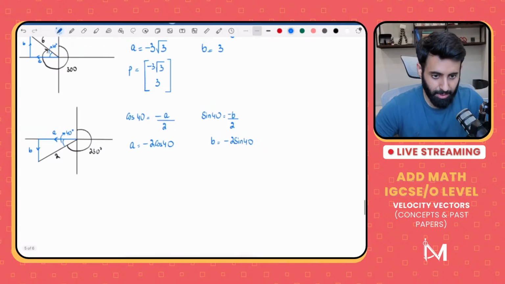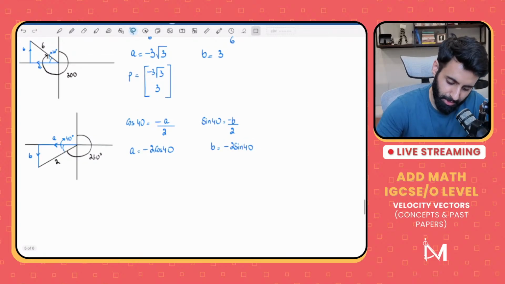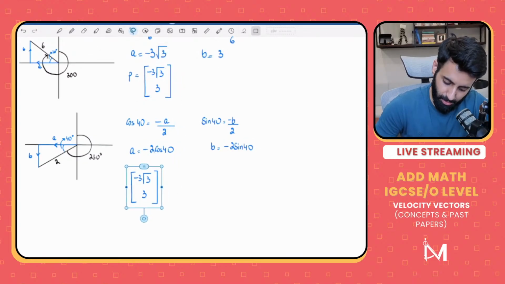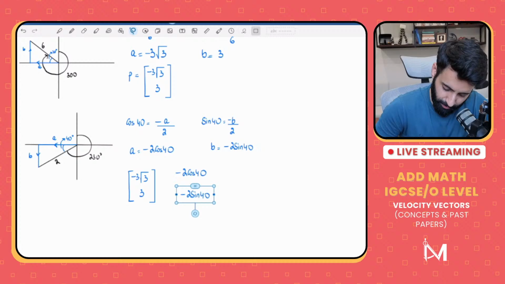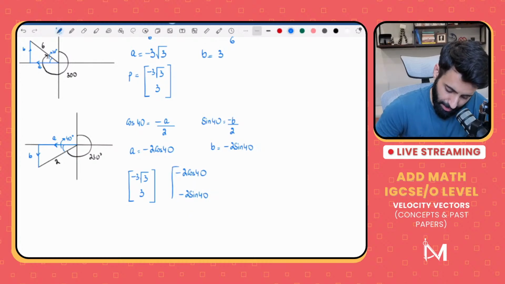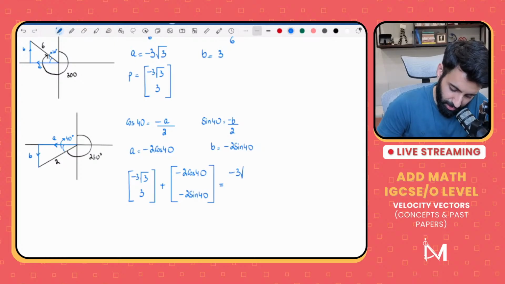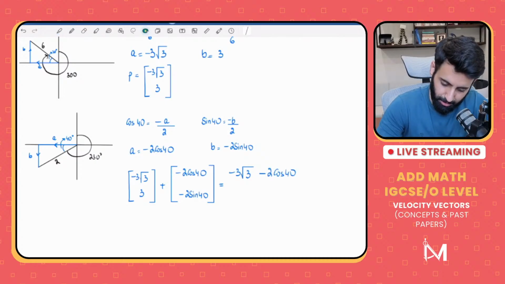Okay, now let's add the two vectors. We have both the vectors, let's add them up. So here's one vector. In this vector, what are we adding? We're adding this and we're adding this. ठीक है, इन दो को हम add कर रहे हैं. Now when we add them, what do we get? Here's what we get. We get minus 3 under root 3 minus 2 cos 40, and this remains the same.